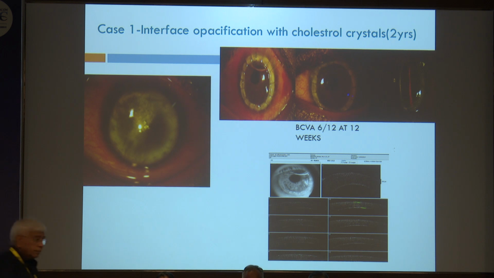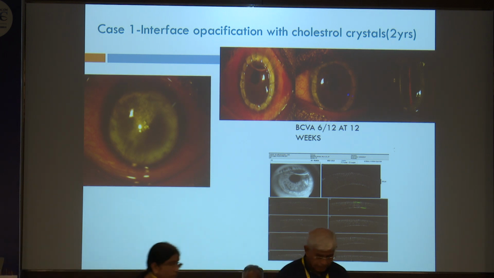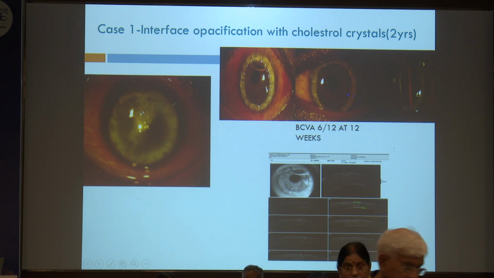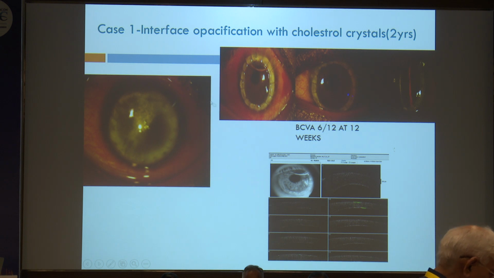This was a case of keratoconus with VKC, which at 2 years of follow-up developed interface opacification with cholesterol crystals, as is evident in this figure. Since the BSCVA dropped to finger counting at 4 meters, a re-DALK was performed. This is the immediate post-operative picture. This is the post-operative picture at 12 weeks. The patient had a best corrected visual acuity of 6/12 and a clear corneal graft, which is evident on the AS-OCT image as well.